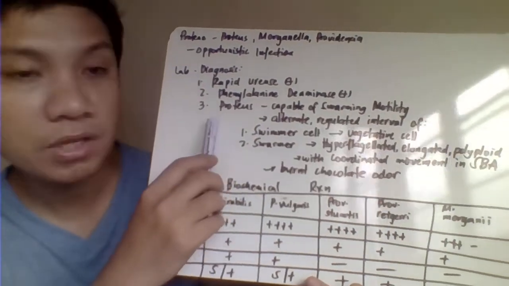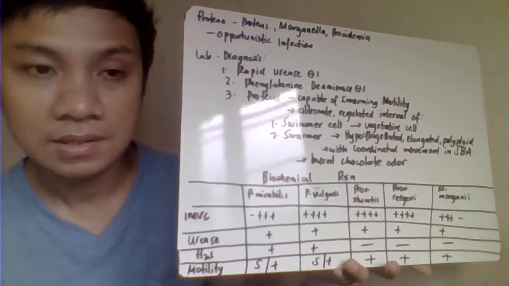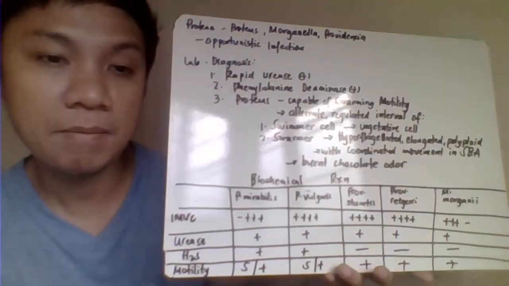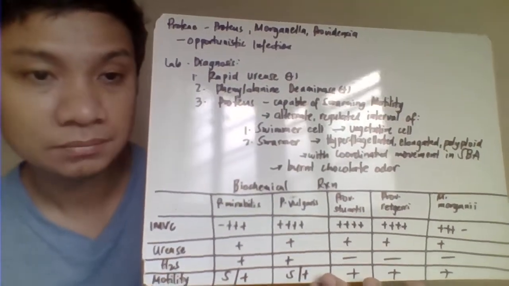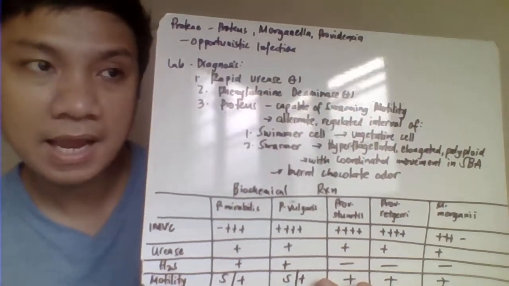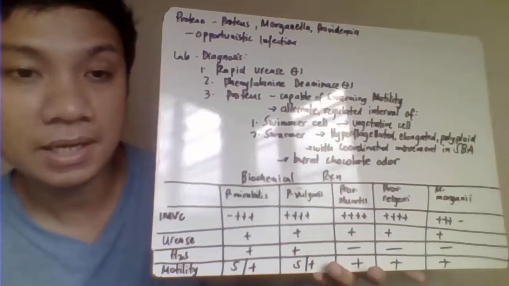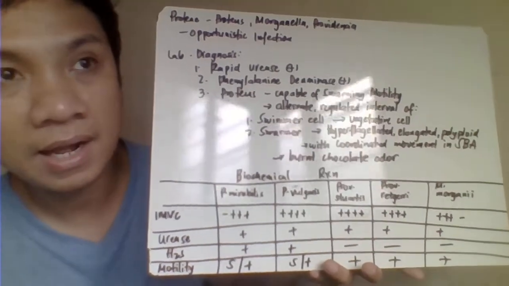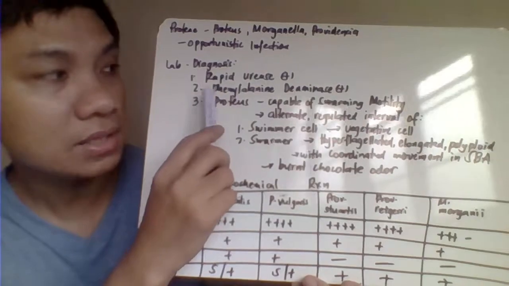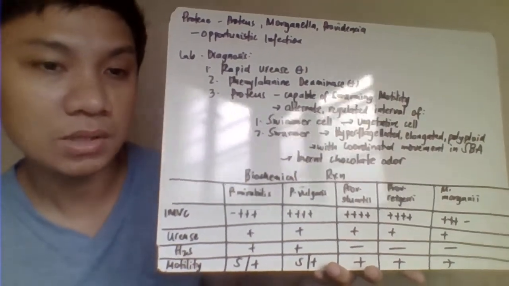Okay, in the case of your Proteus, of all the three here, only the Proteus is capable of the swarming motility. Although all of them here are capable of motility. They are motile. Okay, so again, ang hindi natin motile, Klebsiella, and we have also here your Shigella, okay? And even your enteroinvasive na E. coli is also non-motile. This one is motile, so all of them are motile, only that your Proteus is capable of swarming motility.